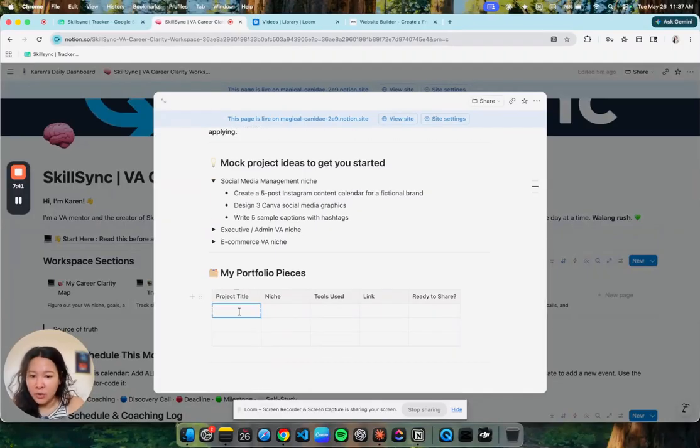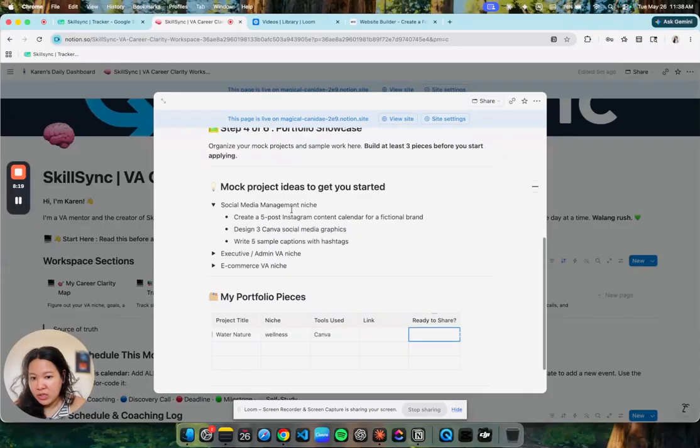For example, this is for, let's say, yung company is called Water Nature. And then the niche, tools used, Canva. Let's just say, sa Canva kung gumawa ng sarili mong portfolio, link ng Canva portfolio na yun, lalagay mo dito, ready to share, yes or no.